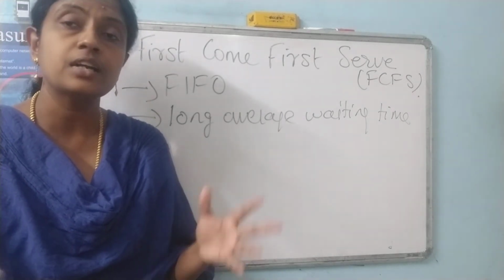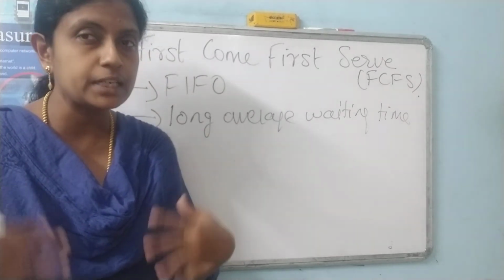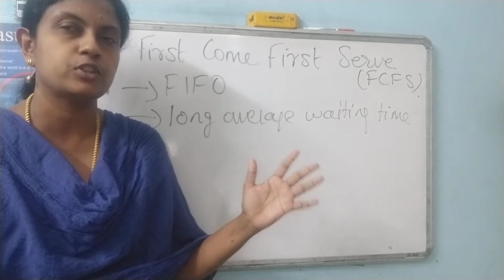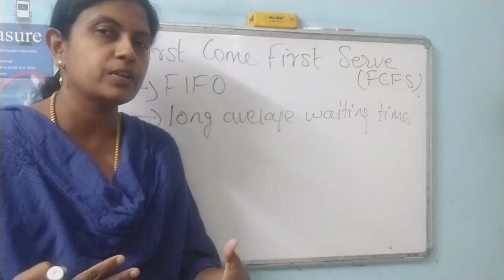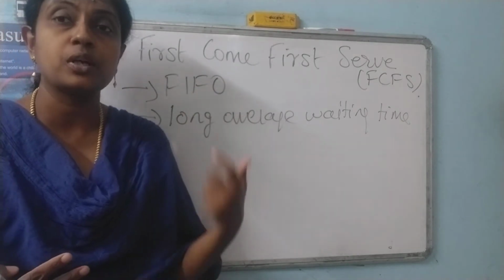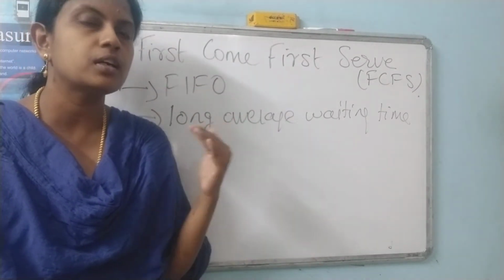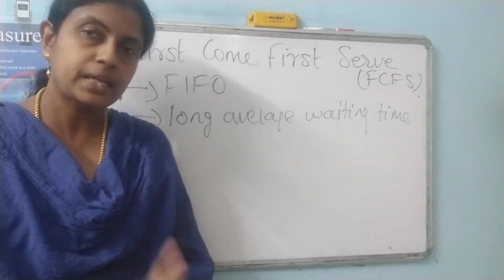With the help of a Gantt chart, we will prepare a Gantt chart for the process, and then with the help of it, we can calculate the average waiting time, response time, and turnaround time for the process. So we will learn how to do the Gantt chart.